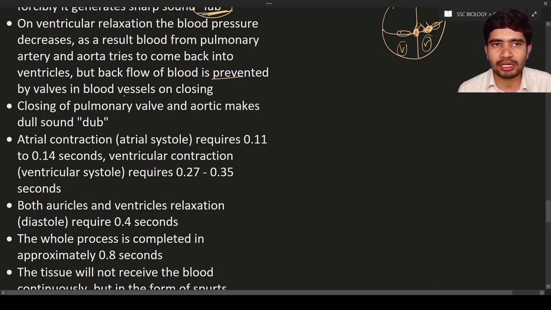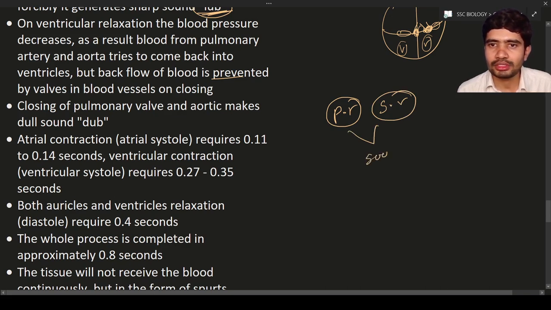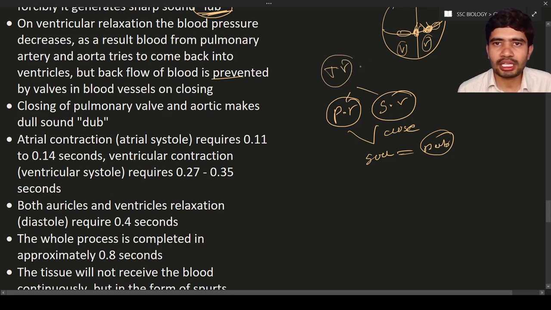When the pulmonary wall and systemic wall close, there is a creation of sound. The sound is known as dub. The dub sound is a dull sound, because compared to the pulmonary and systemic walls, the tricuspid and bicuspid walls are stronger.